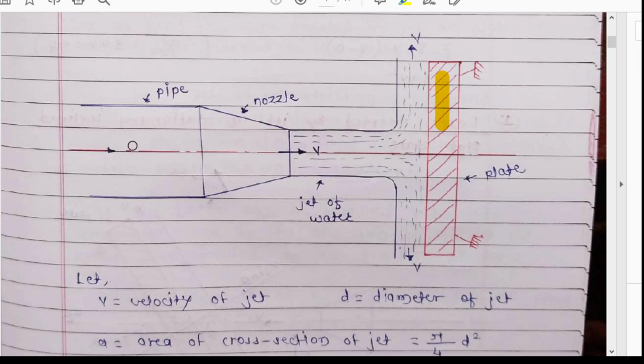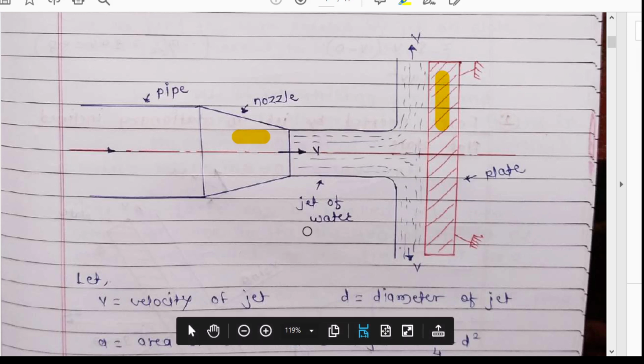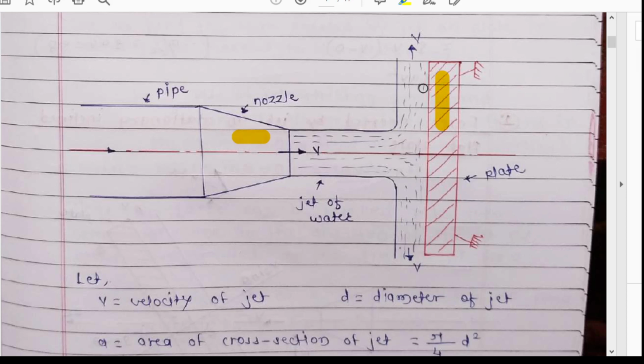Now we suppose all the pipes have a circular cross section, and at the pipe end we provide a nozzle. Through this nozzle water is coming out. You can see here, this is the water which is coming out from the nozzle. This water is called the jet of water. After striking the surface of the plate, this jet is divided into two parts.